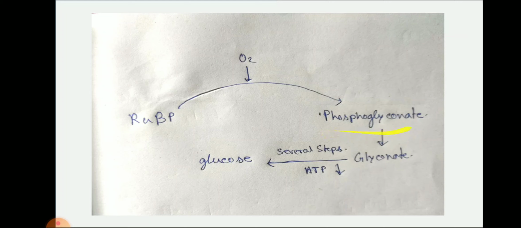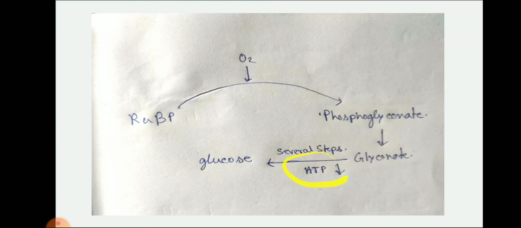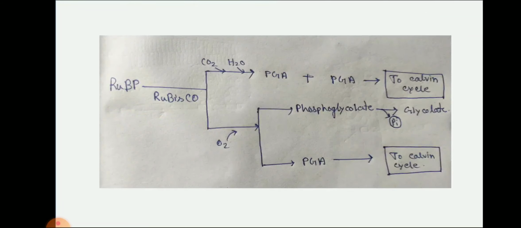Phosphoglycolate is formed if RuBP and oxygen bind with the help of Rubisco. Then phosphoglycolate is converted to glycolate and then to glucose, but it needs several steps with the loss of ATP. Here is the flowchart of the main process.